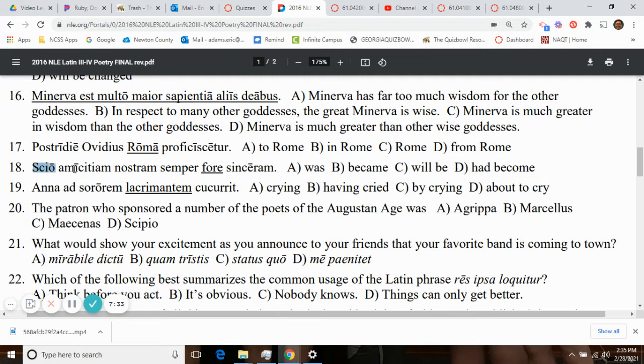I know that our friendship always. Now, fore, remember, is the equivalent of futuram esse. It is the future active infinitive of sum, esse. And so here, since this is a future infinitive, it's going to be after the scio. So I right now know that our friendship will be. It's got to happen after the main verb, and that instance will be futuram esse, the fore. Lacrimantem is just a regular present active participle. Verbing. Anna ran to the crying sister, to the sister crying.